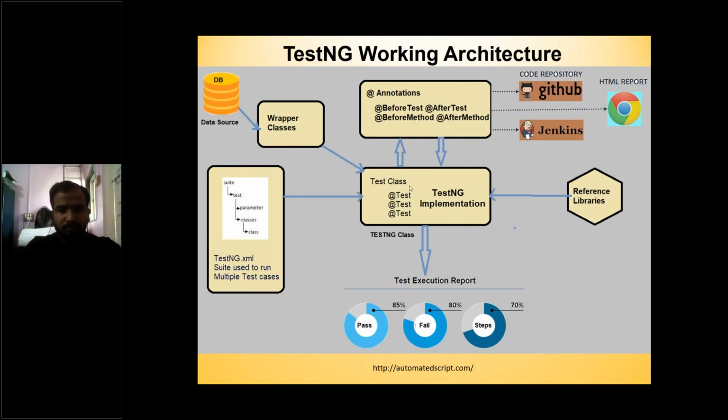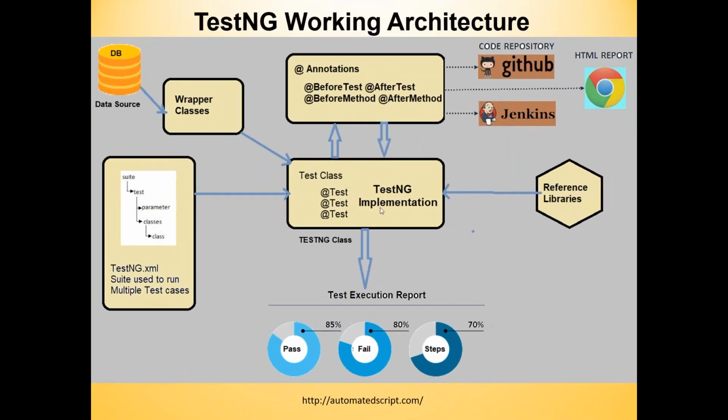Okay, so let's say TestNG implementation. In the test class, which is a TestNG class, there are different test cases. So @Test says it is nothing but my new test case. Now this TestNG class takes some of the inputs from the DB, that is the database, that is my data source, or CSV or Excel, any other data source, and that can be put into your class with the help of different wrapper classes. Like if I want to read something from Excel, I have the Excel reader class. If I want to read something from the DB, I have a database reader class, likewise.